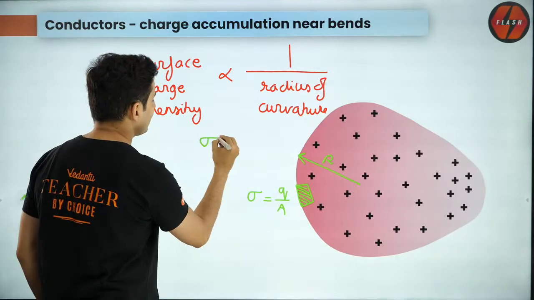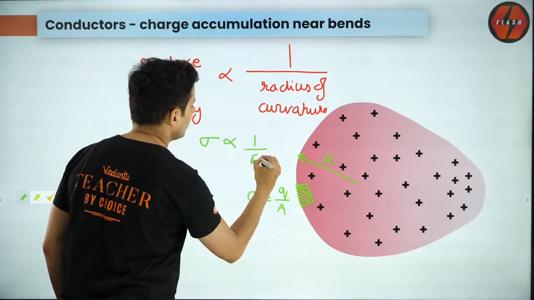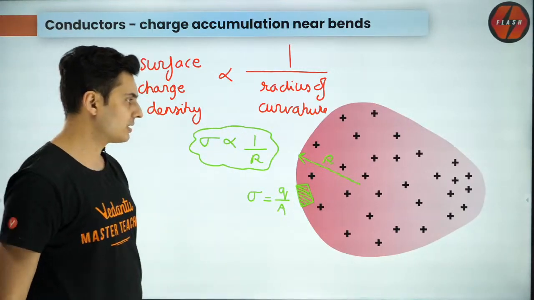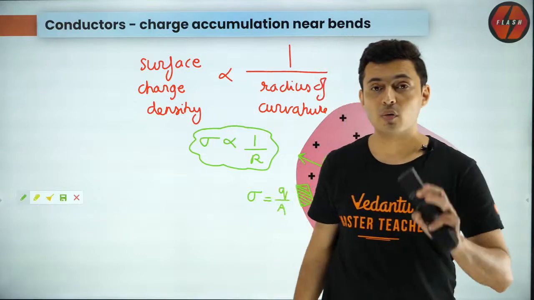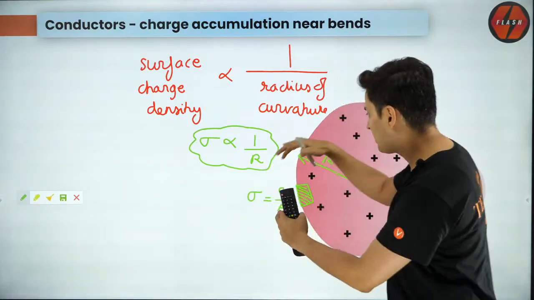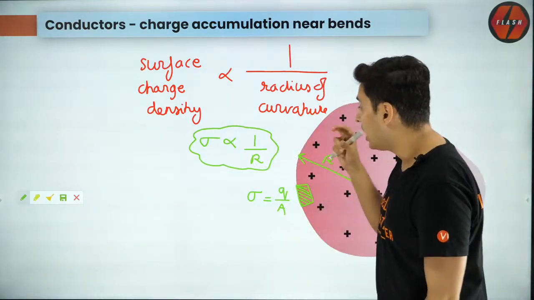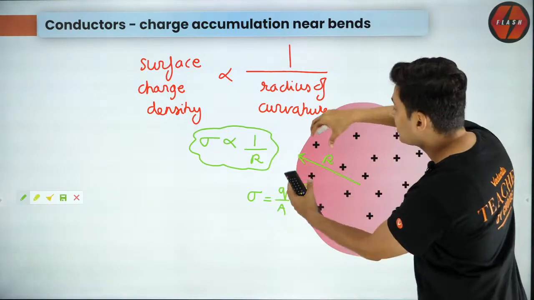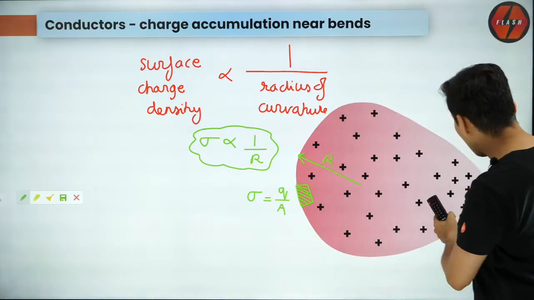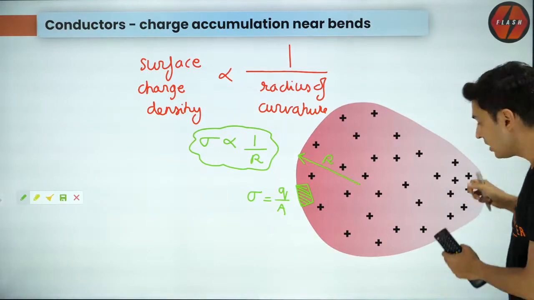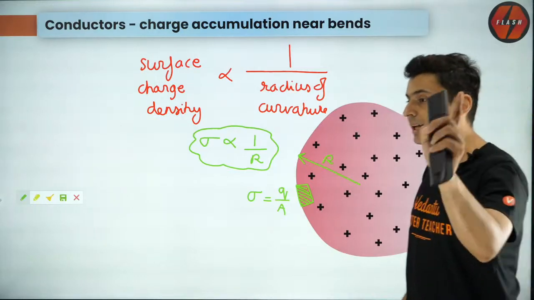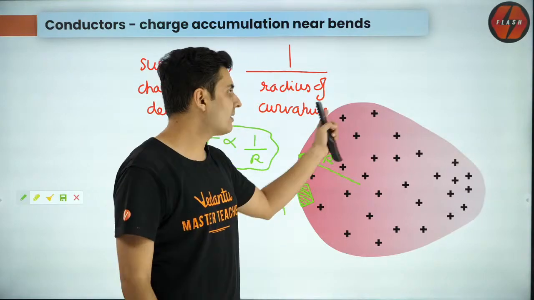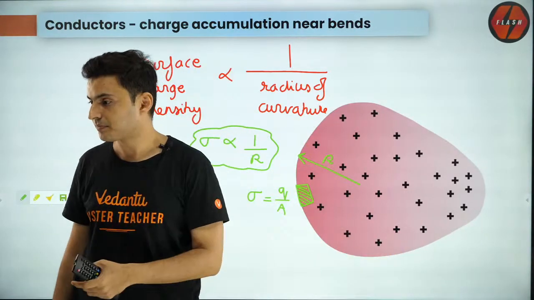So understand, sigma is inversely proportional to radius of curvature. This is a very, very important rule. You should know this. Remember this. So whenever you have curved surfaces like this, the charge per unit area is inversely proportional to the radius. Wherever r is big, surface charge density is less. Wherever r is small, that is, it is sharp, you will see sigma will be very large. Very important rule. So that's why if radius is not uniform, surface charge density will keep changing.